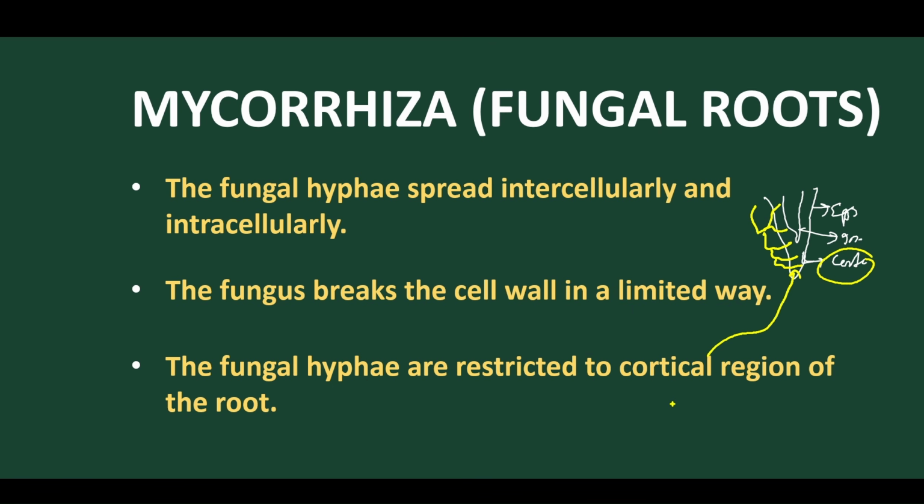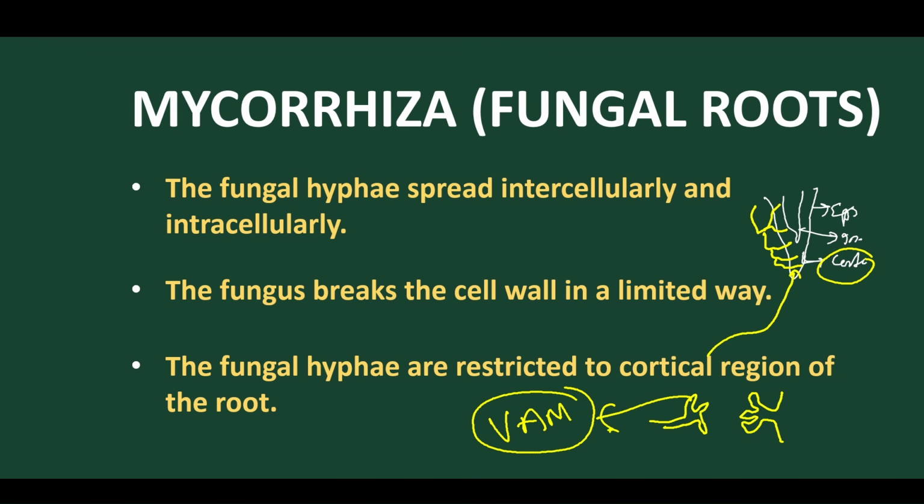And what happens when the hypha penetrates is that they form a swelling-like structure, a finger-like swelling. So inside the cortex, we find these finger-like swelling structures present. This is called VAM. This association is called VAM, Vesicular Arbuscular Mycorrhiza.